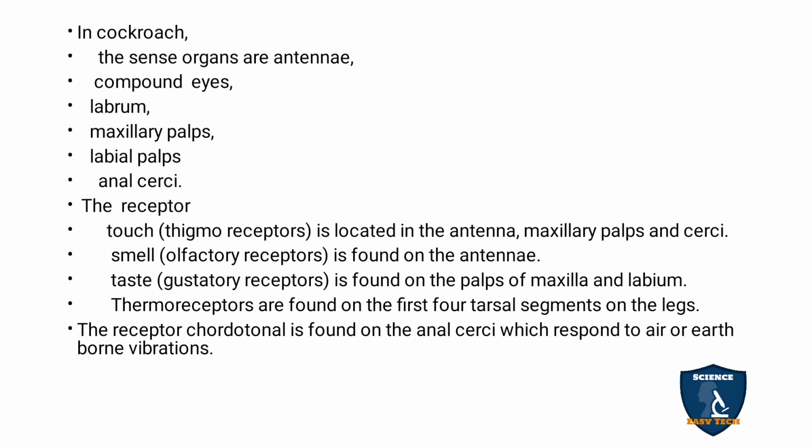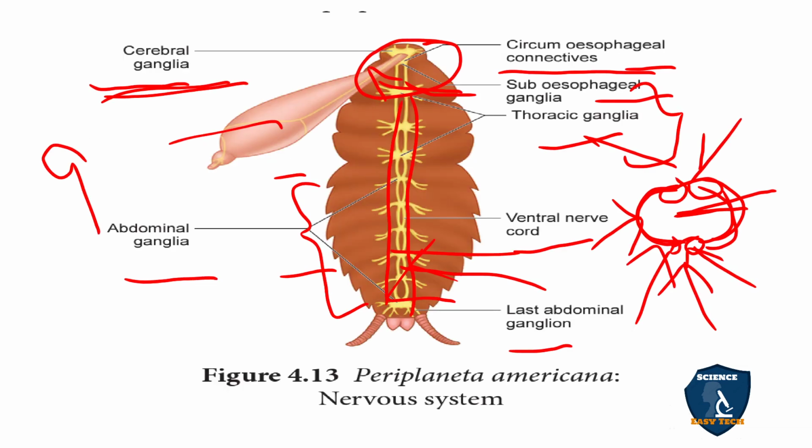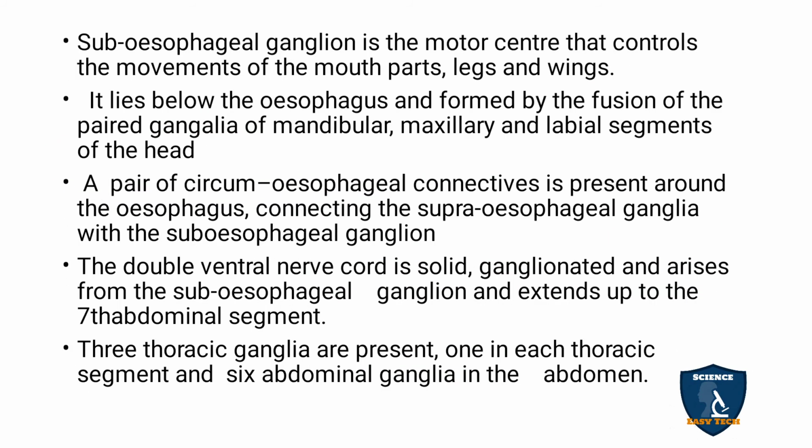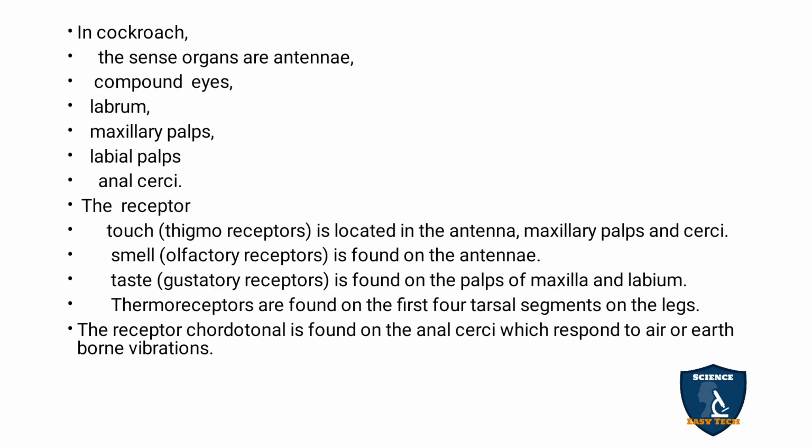Then the chordotonal receptors. Here you can see, in the anal region, the anal cerci, you have the chordotonal receptors. Earth and air borne vibrations can be received through these chordotonal receptors, which are seen in the anal cerci.